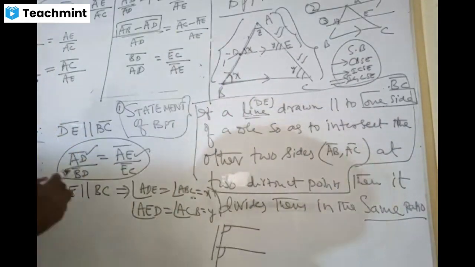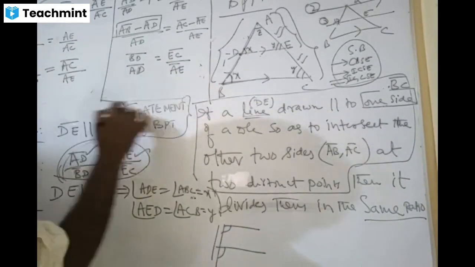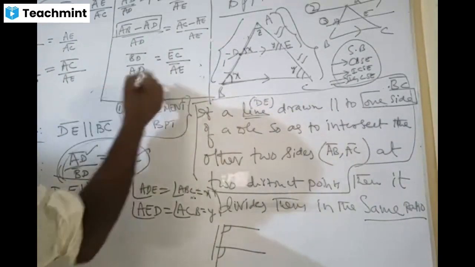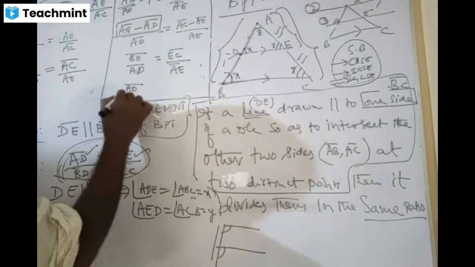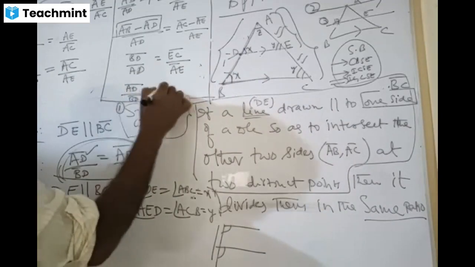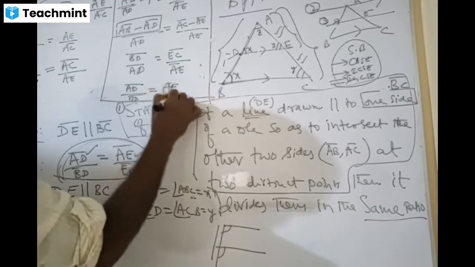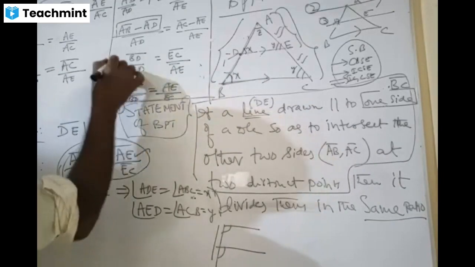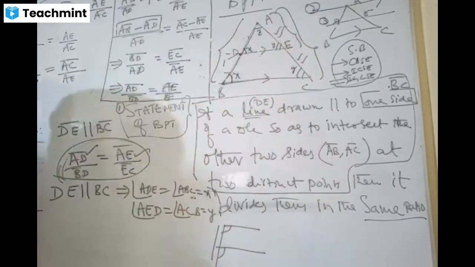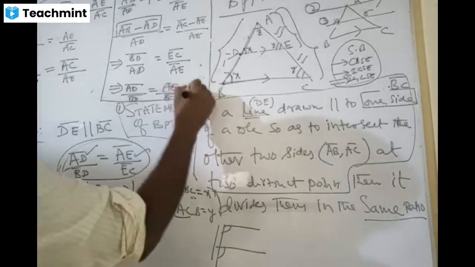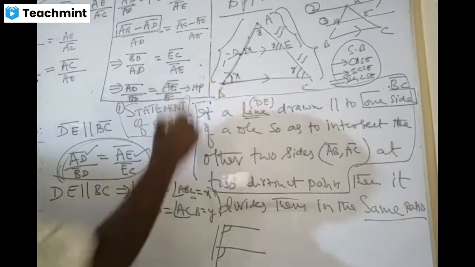Now what do we have to prove? Let's see this. Reverse the ratios. Now invertendo, we call it: AD by BD is equal to AE by EC, which implies that's all. Hence, proved, my dears. Is it clear now? Over?